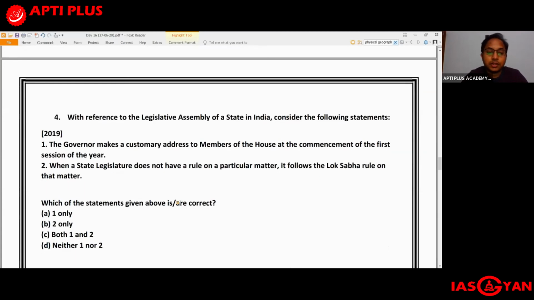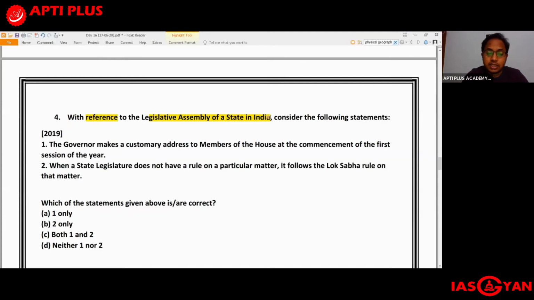Okay. So now let us move on to the fourth question, which is also with regards to polity and governance, with reference to the Legislative Assembly of a state in India. With reference to the Legislative Assembly of a state in India, consider the following statements. First statement: the governor makes a customary address to members of the House at the commencement of the first session of the year. Is that correct? Yes, definitely. The first statement is correct.